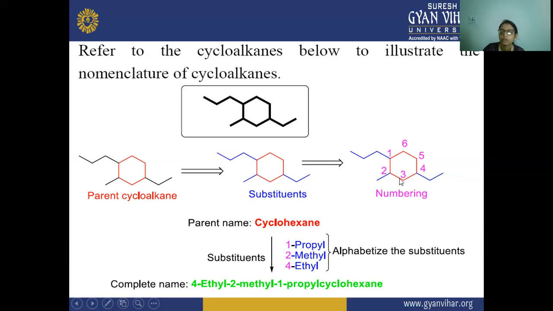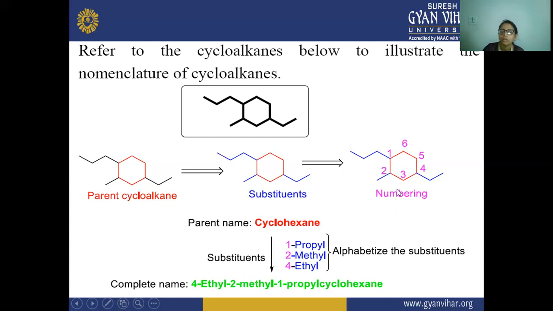Next is the fourth position. On the fourth position, two carbon atoms are attached, so that is ethyl. So it's one propyl, two methyl, and four ethyl. Now we have to alphabetize the substituents attached to this ring.